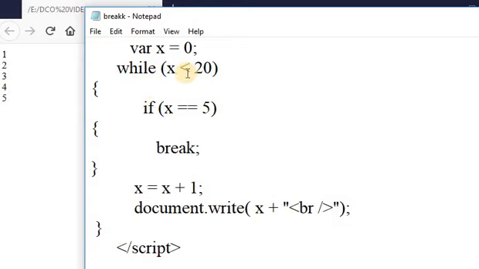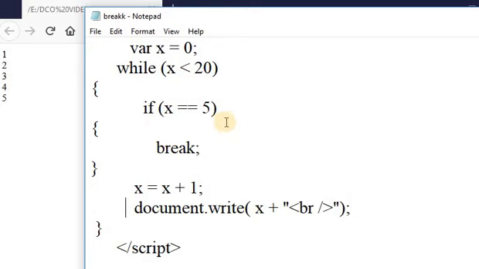Suppose here 5 is less than 20, condition is true. Then control goes to the if condition. If x is equal to 5, condition is true. Then it breaks the statement and prints the value that is 5 on a web page. Okay, in this code, only 1 to 5 is printed here.